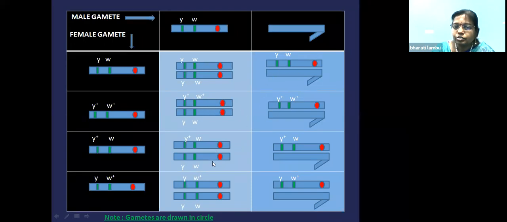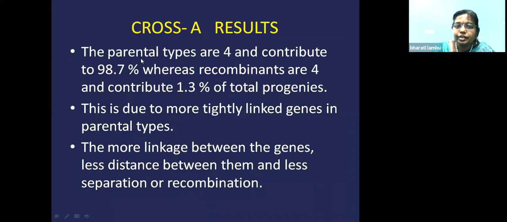And these two genes, they are a little far away. That means because of the crossing over, we got a new recombinant, but that is a very less percentage. More percentage of parental combination, less percentage of recombination. That means these two genes are tightly linked. So these two genes present in the parents show 98.7, which means they are tightly linked genes. Because of the tightly linked genes, these show more percentage of the parent.